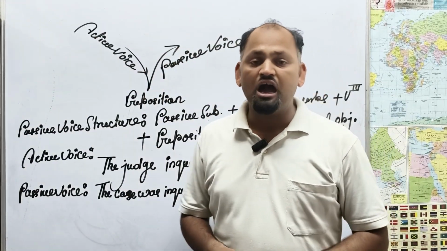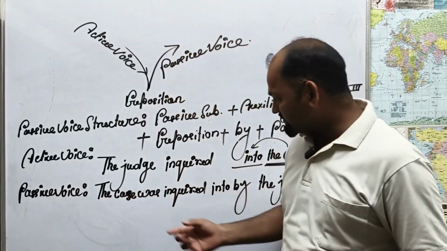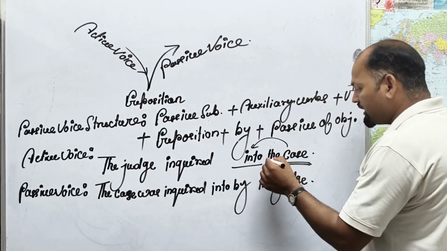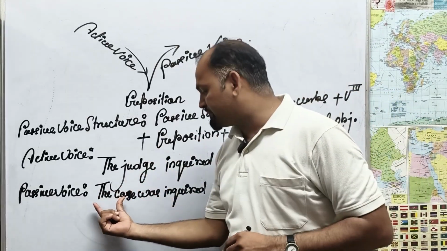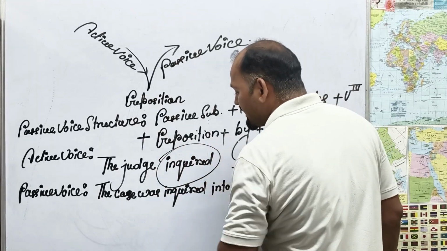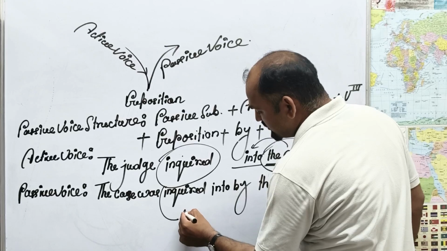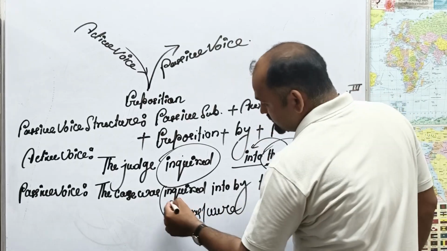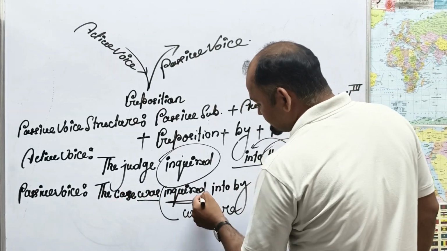But dear educators, how to change it into the passive voice? There is a short trick. Number one: the case was inquired into by the judge. First of all, you have to find out where the object is. You write the object at the place of the subject, the case. According to inquired, why? Because this is simple past. Accordingly, you write either was or were. Because the case is singular, I will write here was inquired.